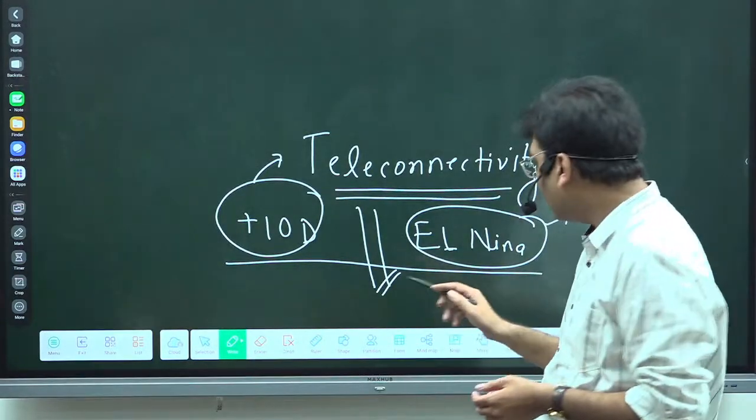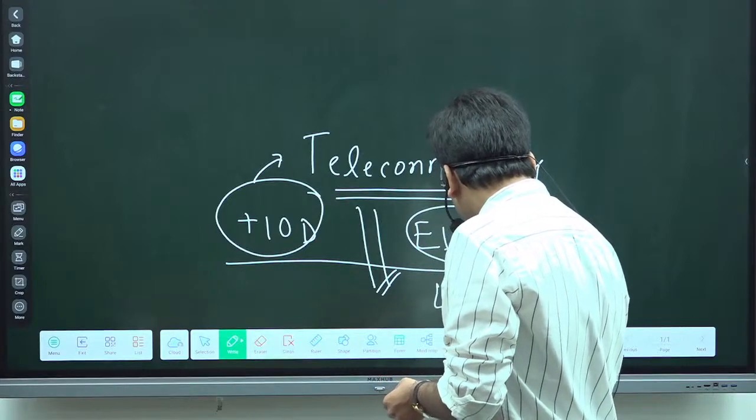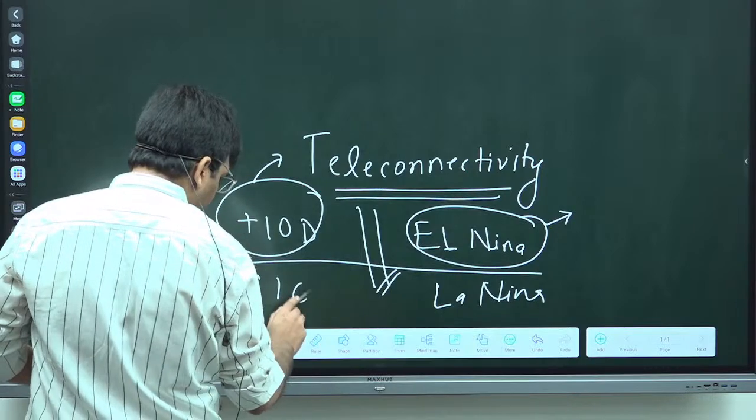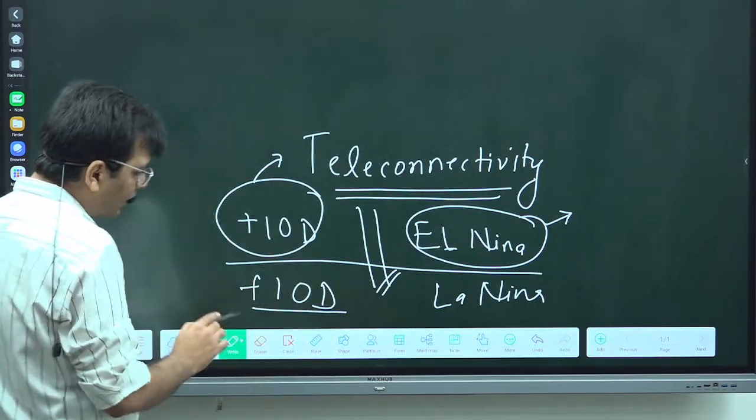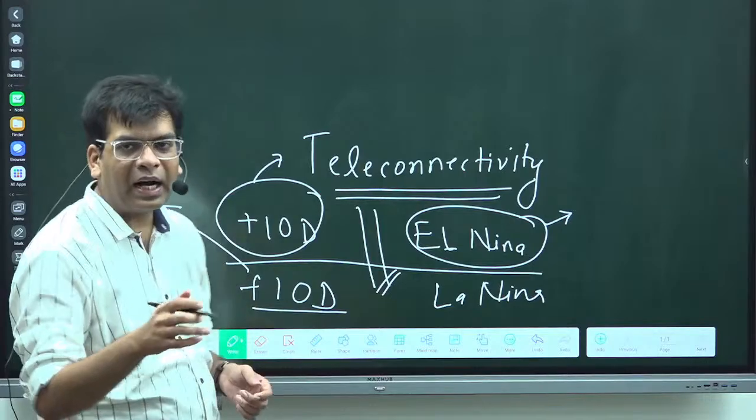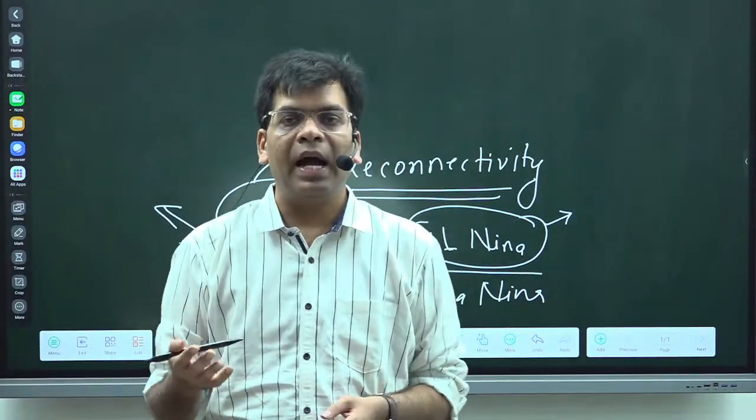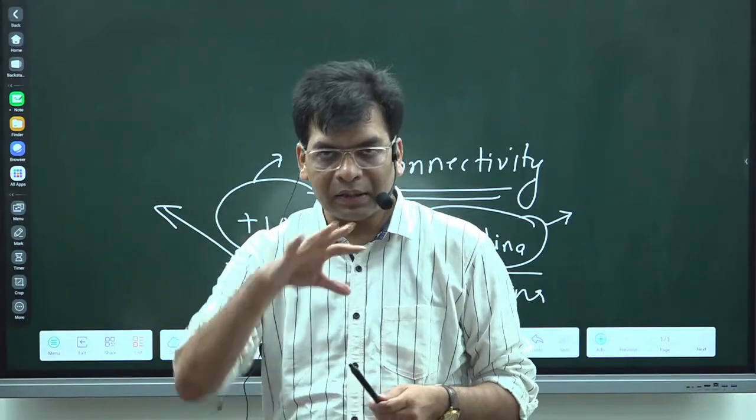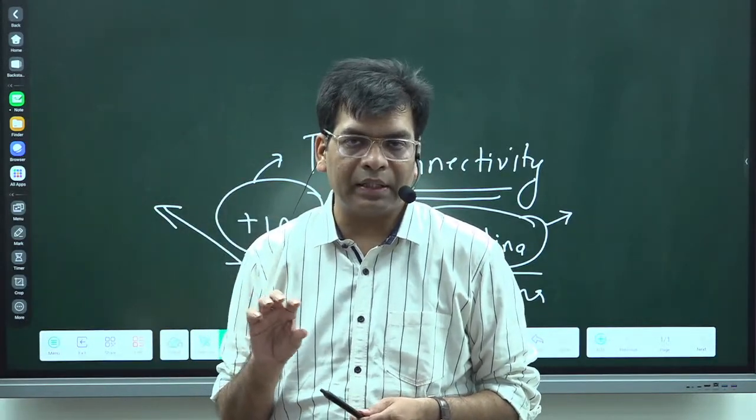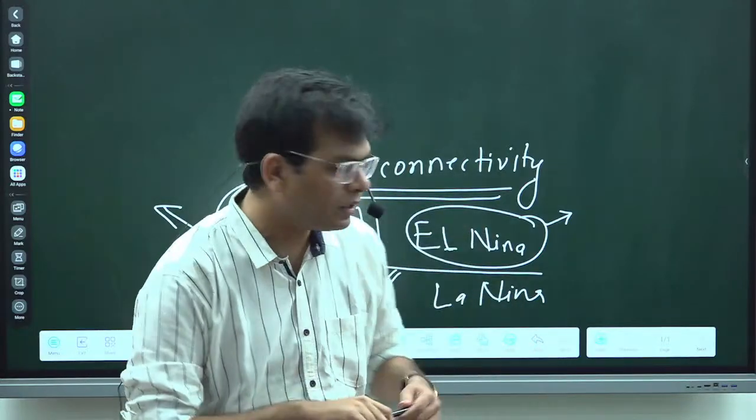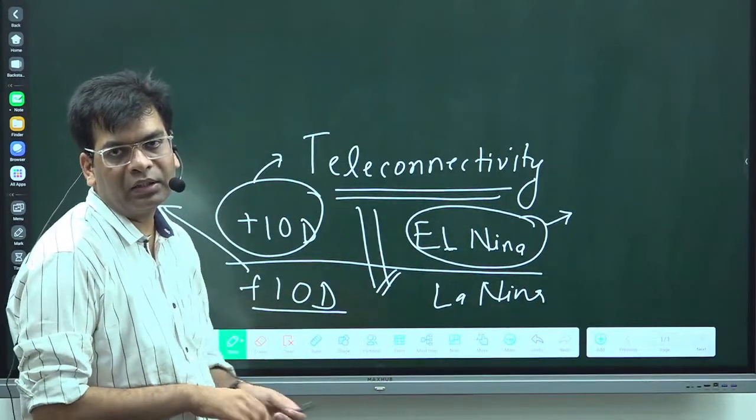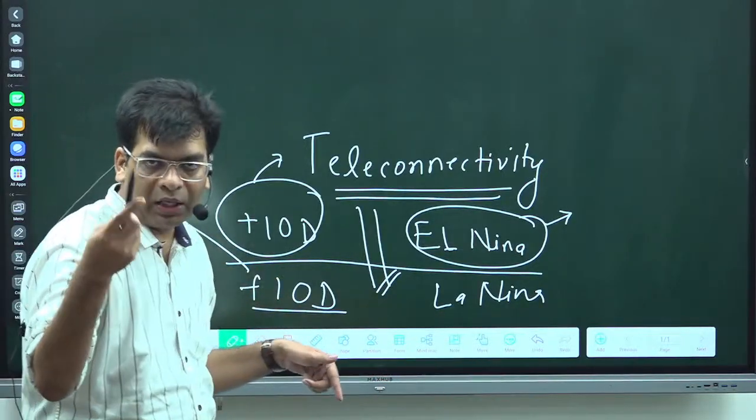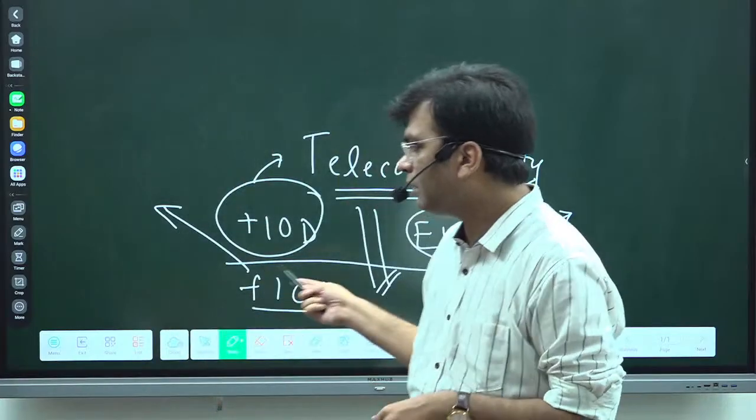What will happen if La Nina and positive IOD happen together? In that condition, there will be flood conditions, very high rainfall and high precipitation, particularly in the Indian monsoon area, the Indian subcontinent. Is it clear? Flood condition, because in La Nina we see high rainfall, and if there is a positive IOD, again high rainfall, so there will be flood conditions.